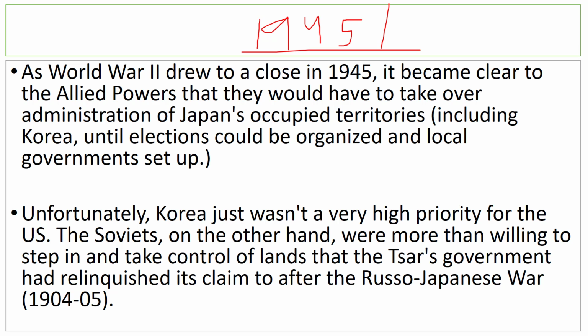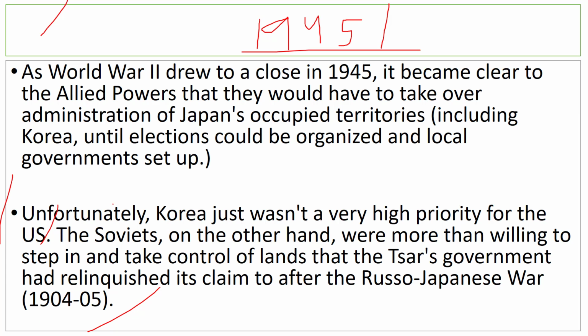Unfortunately, Korea at that time wasn't exactly very high on the priority list of the United States of America because, to be fair, the United States was already occupied with a lot of things. In Europe, it was occupied with Germany's fall. As soon as Hitler committed suicide and Berlin fell, then all the major powers in Europe tried to grab as much land as they could in Germany, which eventually led to the division of Germany, of course.